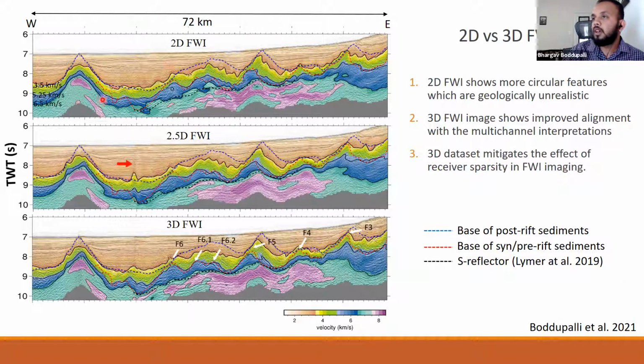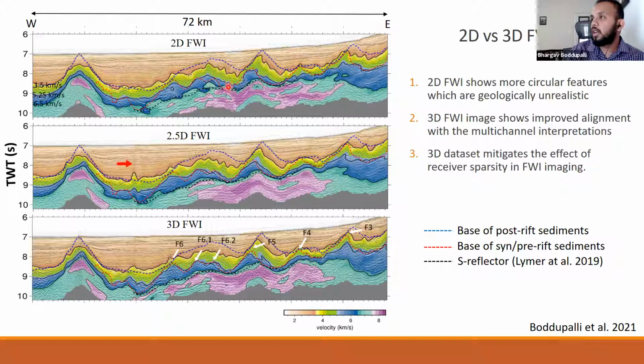For comparison, I would like to draw your attention to the 5.25 and 6.5 contours. In the case of 3D, we see that these contours follow very well the top of the crystalline crust, and the 6.5 contour follows the S reflector quite well. Whereas in the case of 2D, the contour is following okay, but not really very well. And in the case of the S reflector, we see that there are a lot of undulations.